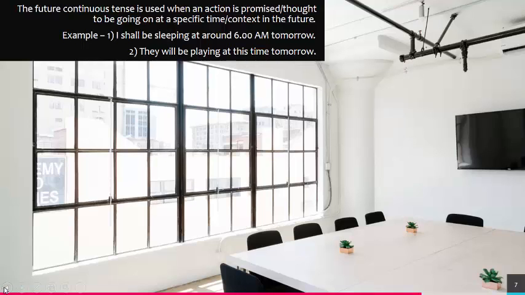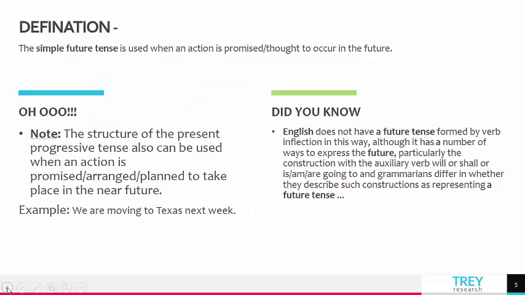Now, children, let's understand a few things about English future tense. Right? Please understand that there is really no future tense formed by a verb. That is to say that it is really not necessary that when we are talking about future tense, there is a word which would indicate that this is a future tense, right?